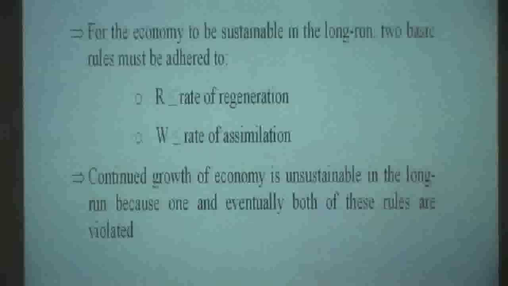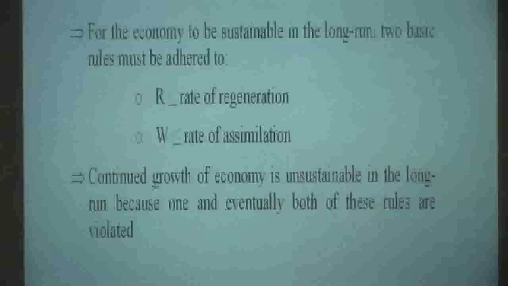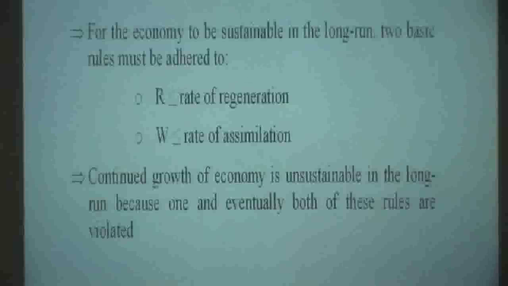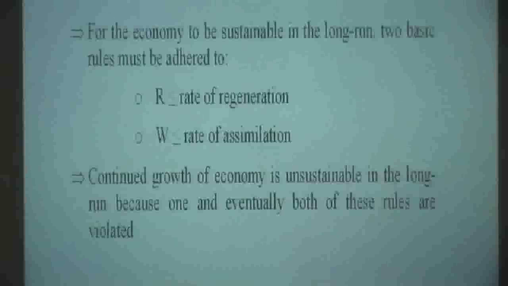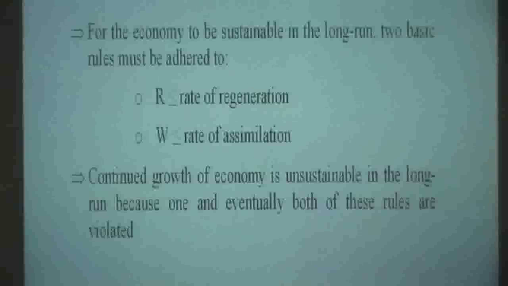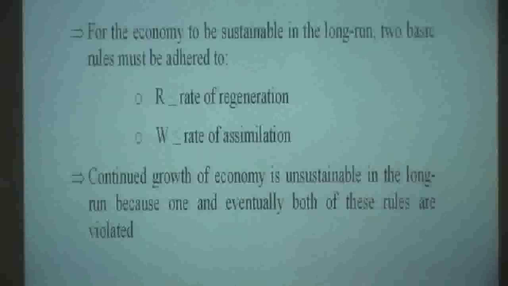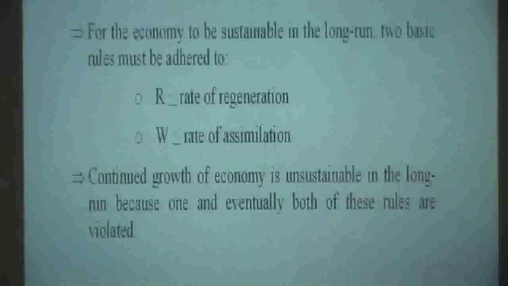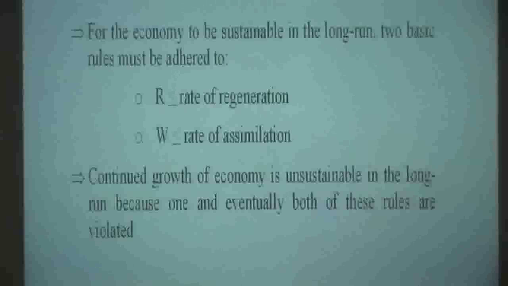Basically, for the economy to be sustainable in the long run, there are many rules, but these are just two basic rules that must be adhered to. That is, the resource flow must be less than or equal to the rate of regeneration, and the waste output must be less than or equal to the rate of waste assimilation. So continued growth of the economy, which requires this increase in throughput over time, the increase in resource inputs and waste output, must be unsustainable in the long run, because one and eventually both of these rules are violated. They must be violated if we continue to grow the economy.